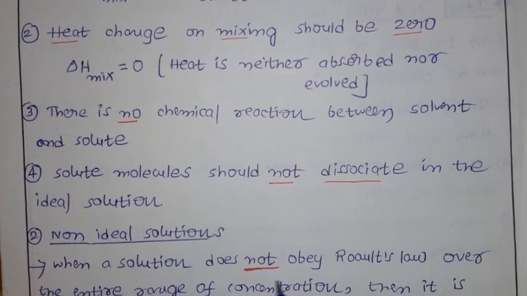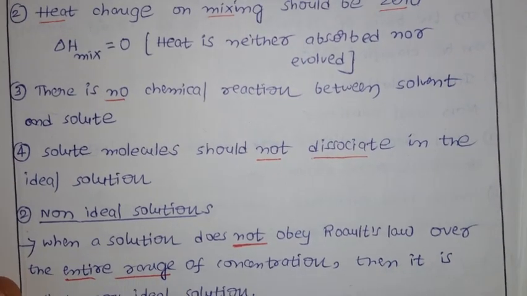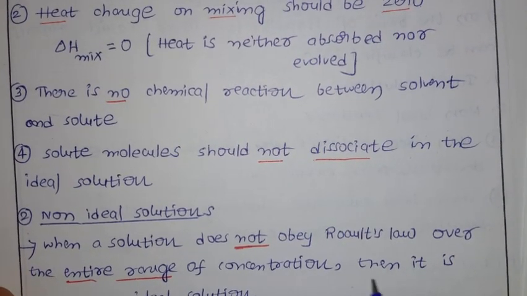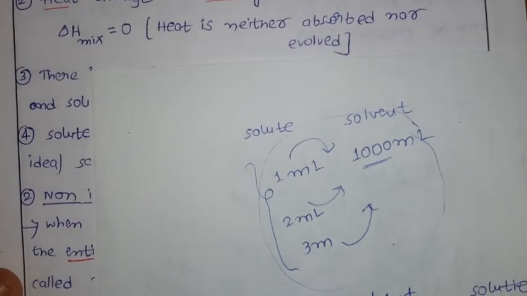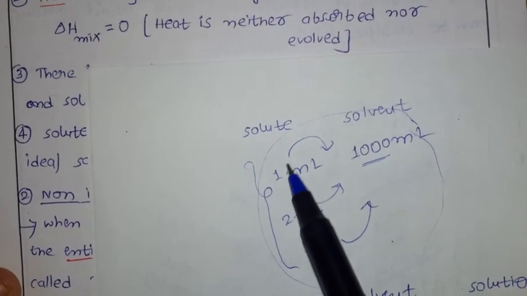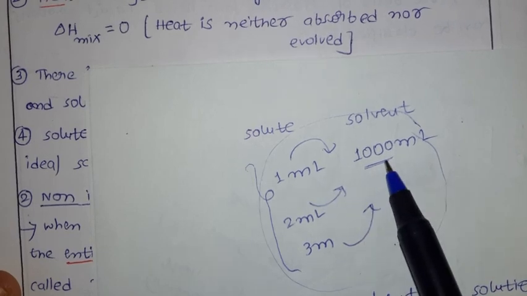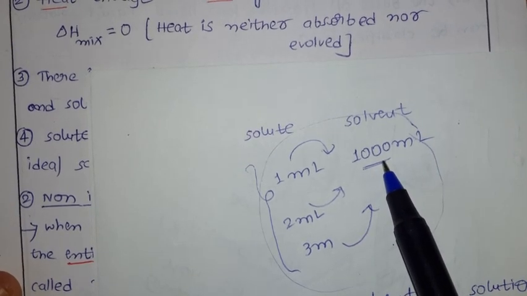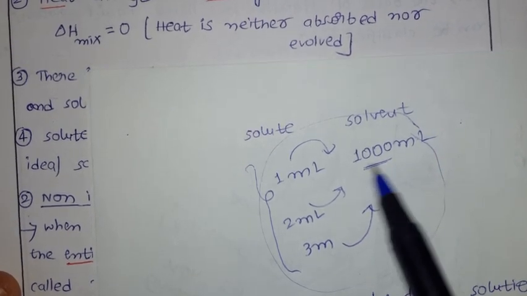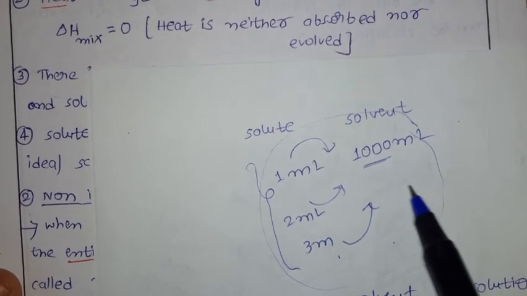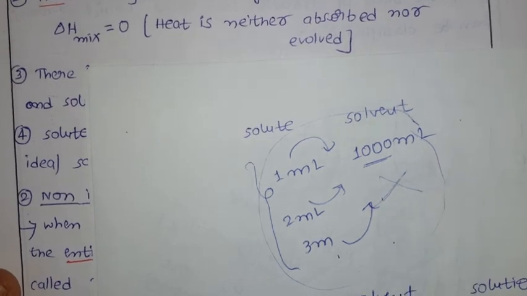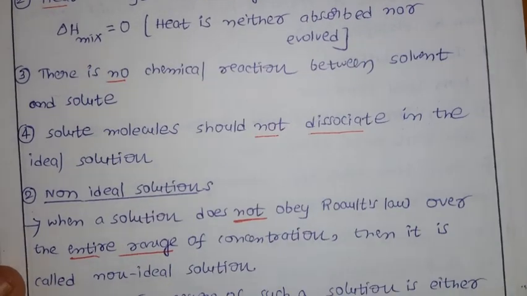Now, a non-ideal solution is one that does not obey Raoult's law over the entire range of concentration. For example, if I add 1 ml of solute to the solvent, it acts as an ideal solution. But when I increase the solute to 2 ml and 3 ml, they do not follow Raoult's law.